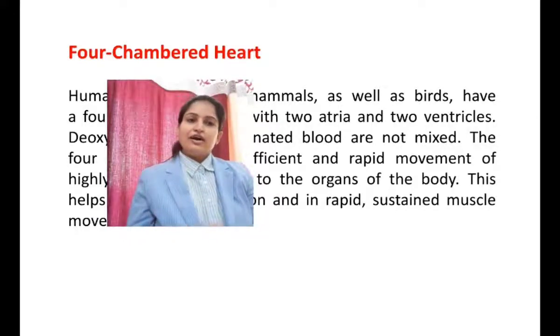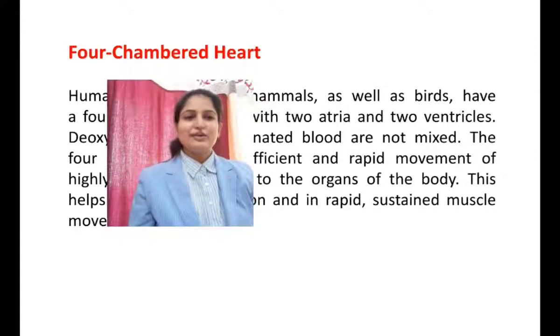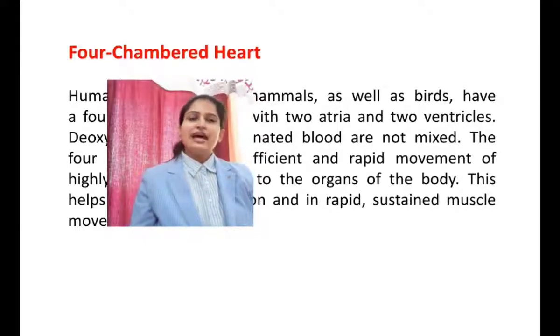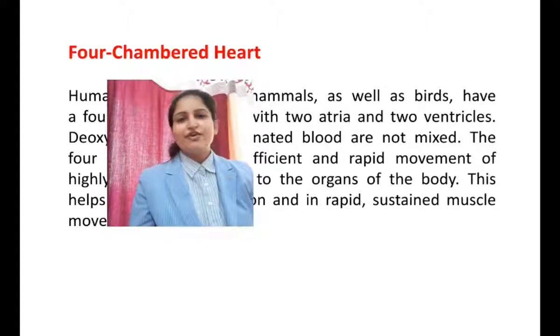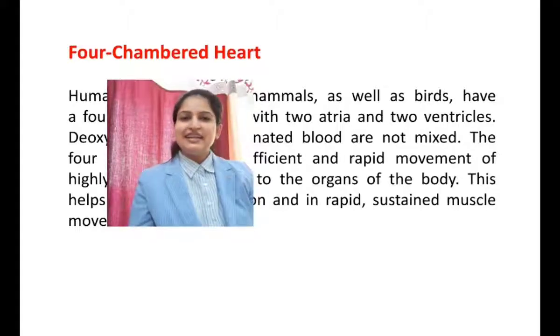So now we will summarize this video on the circulatory system. The circulatory system is also known as the vascular system or the cardiovascular system. It consists of vessels, the heart and the blood, and humans and other mammals have a 4-chambered heart. The significance of the circulatory system lies in its transport of nutrients, oxygen and waste materials, so that we can have an efficient body and efficient living.